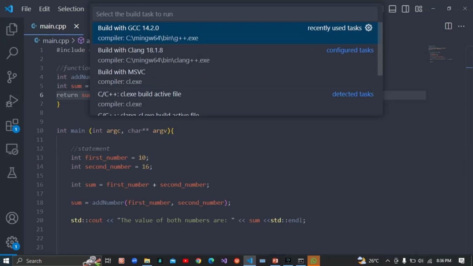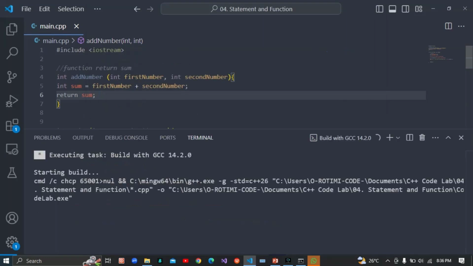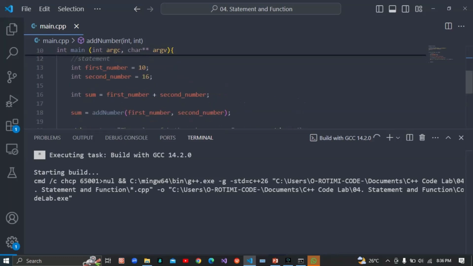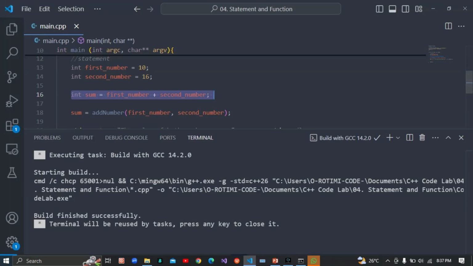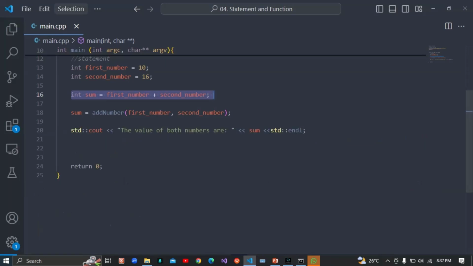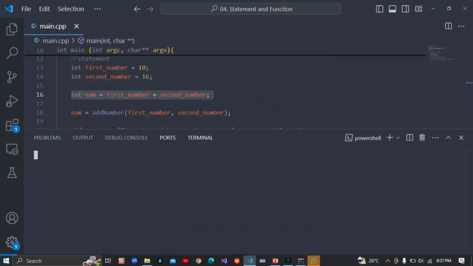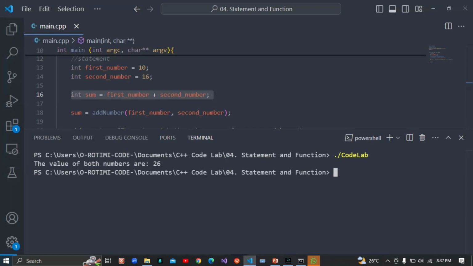If I run it, there won't be a difference, because I use the same thing here. I don't think I need to, because it's going to give me the same result. But don't worry, I'm going to make a little bit of difference. Okay, good. So now it's 26, fine.